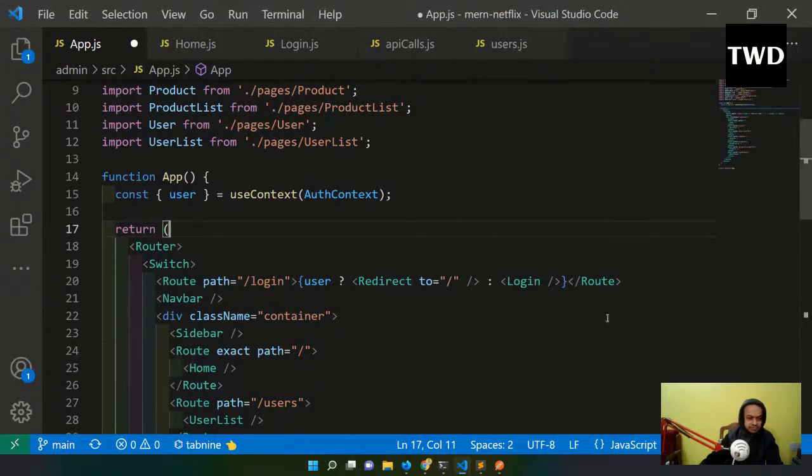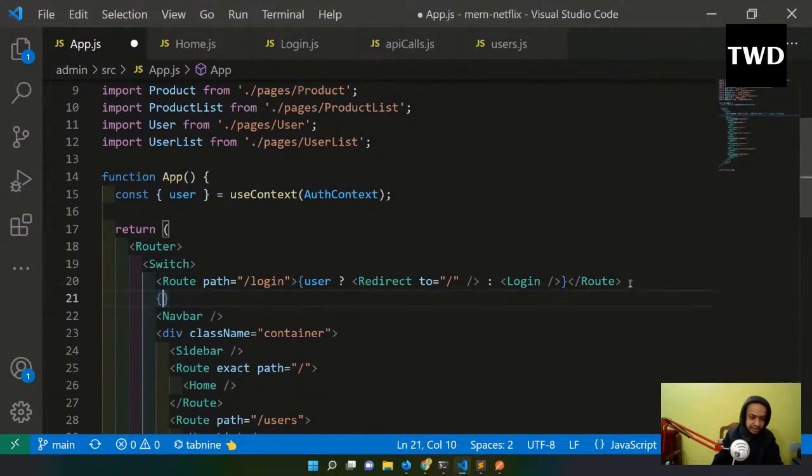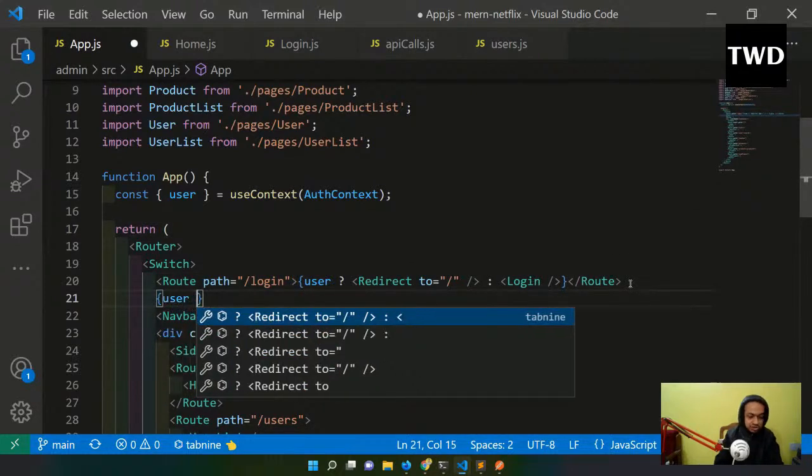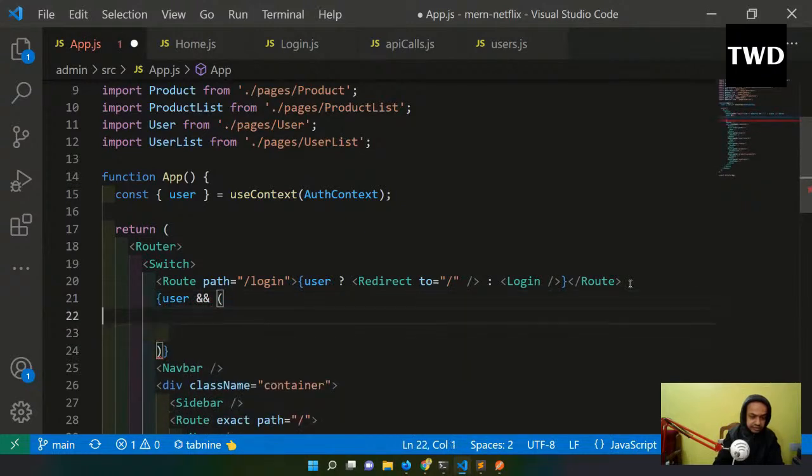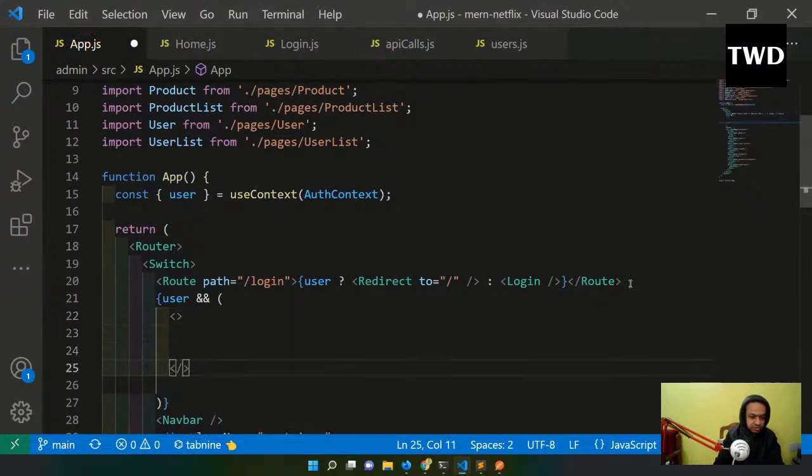And then, okay, as I was telling, all these things will be shown only if we have a user. So we'll do that, and this user is there, and like this I'll have, and inside this I will have a fragment also, or else it will give me an error.